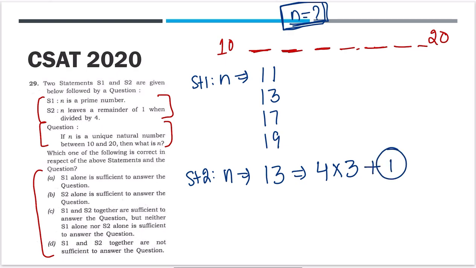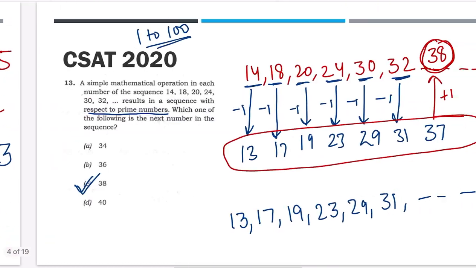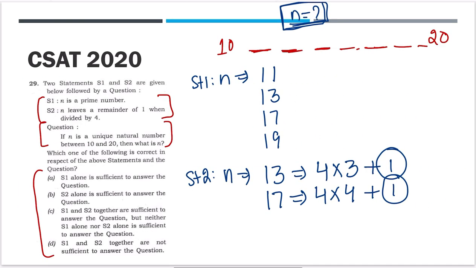And what other number is possible? 17 is another number, where 4 times 4 is 16, plus 1 is 17. And that's all. So now you have to be very attentive here. From the first statement we found that 11, 13, 17 and 19 are the prime numbers. Second, 13 and 17 are the numbers coming from statement 2.